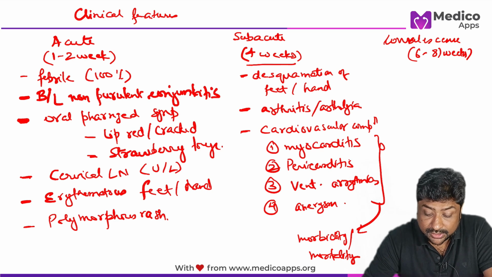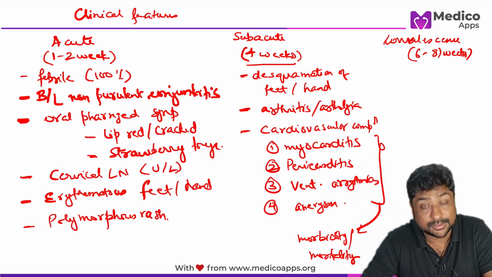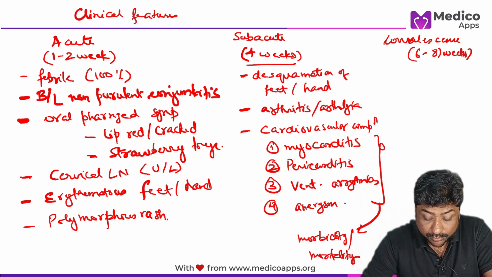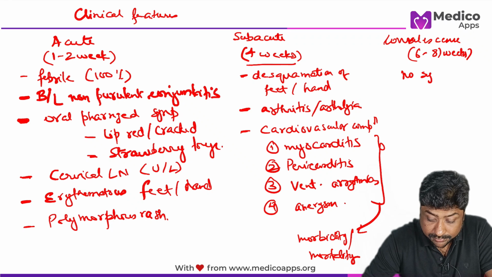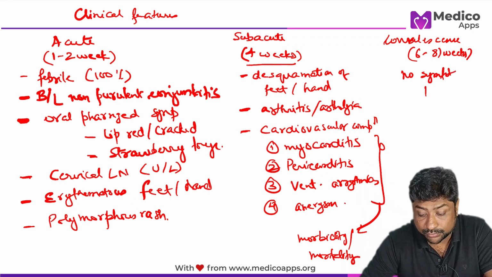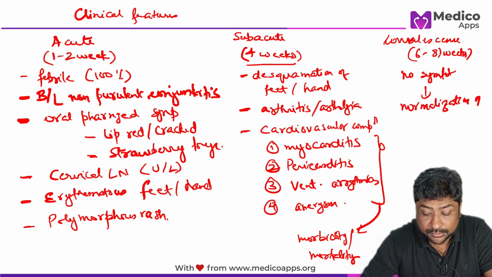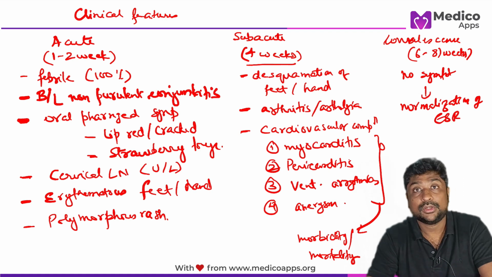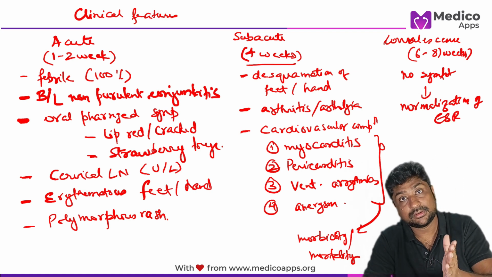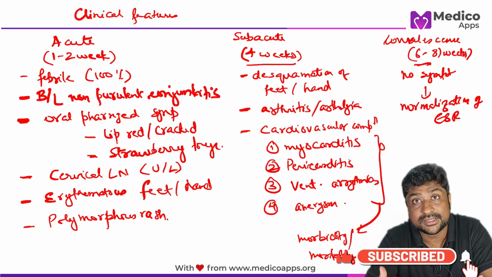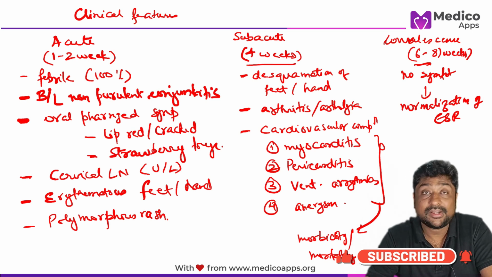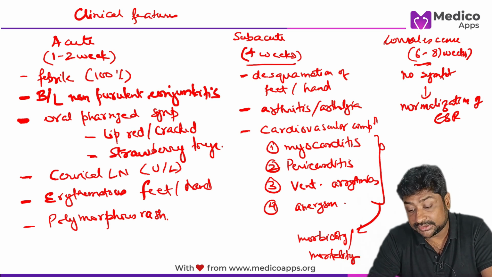So here what happens, it is basically once all the symptoms subside too. So this is the period when there are no symptoms but ESR is raised. So from the period when there are no symptoms to normalization of ESR. Okay. So once the ESR is normalized, then this phase ends. Which means that once there is no more symptom, it will take 6 to 8 weeks for normalization of ESR.